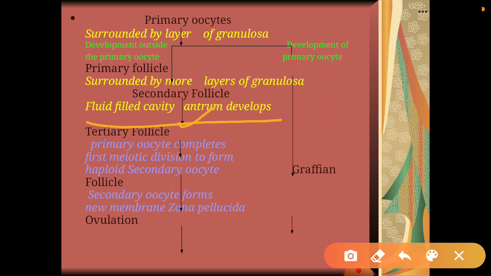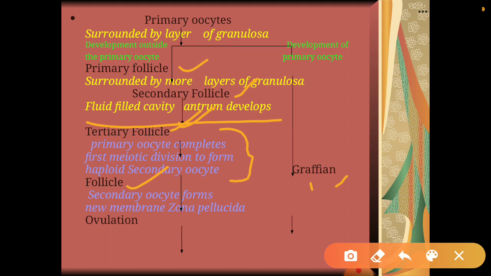As soon as the tertiary follicle is formed, it completes its first meiotic division to form a haploid secondary oocyte. And this tertiary follicle then matures to form another structure called the Graafian follicle. So now I hope this confusion is clear, that the primary oocyte further develops into primary follicle, secondary follicle, tertiary follicle, and finally into Graafian follicle.